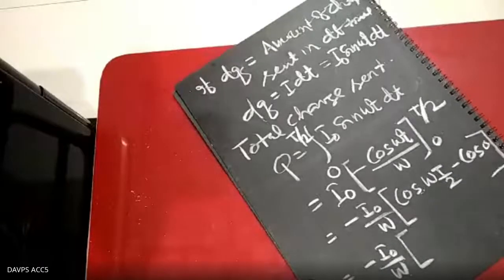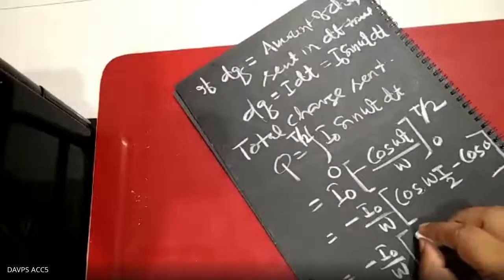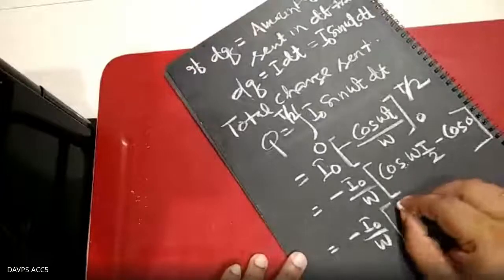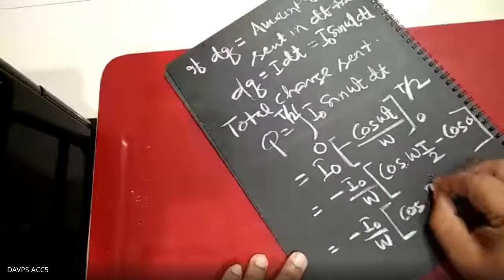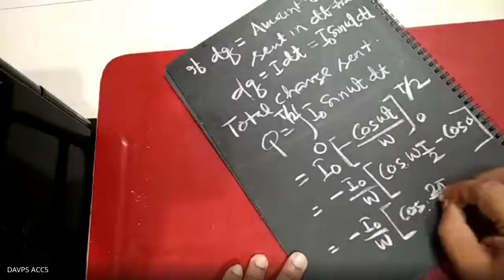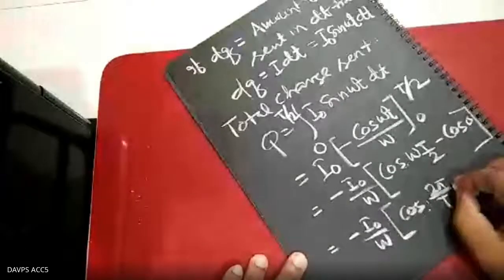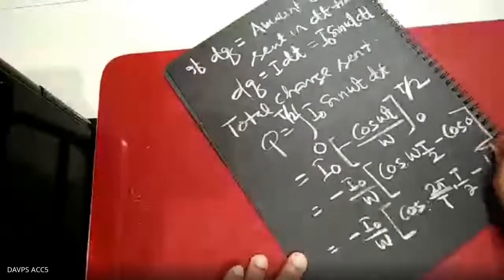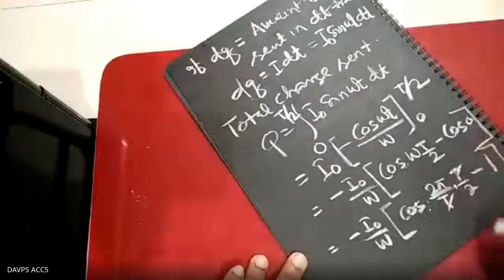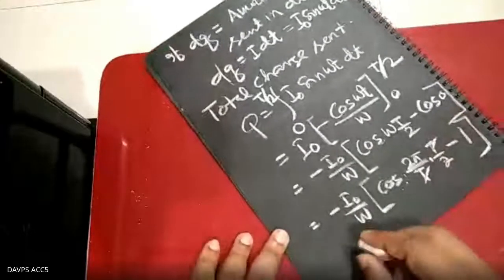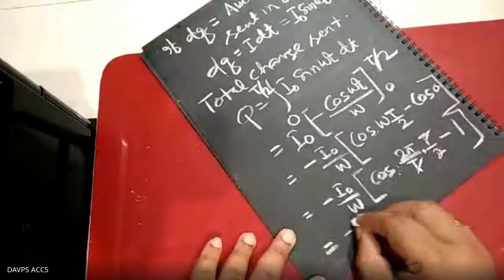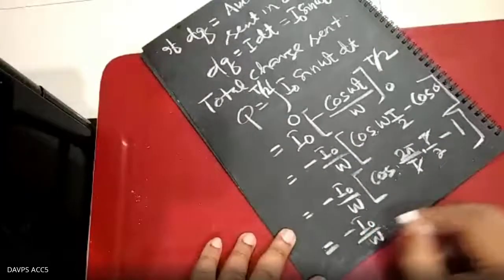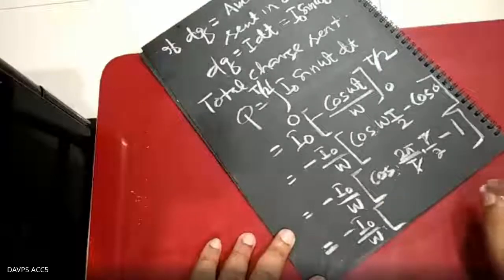Put omega equal to 2 pi upon T, capital T, into T by 2, minus cos 0 equals 1. So T cancelled.